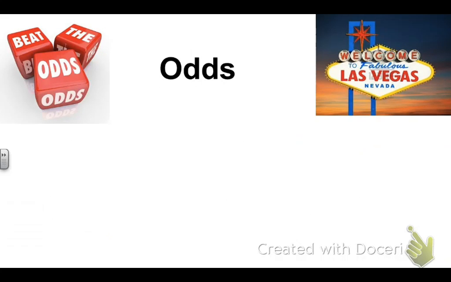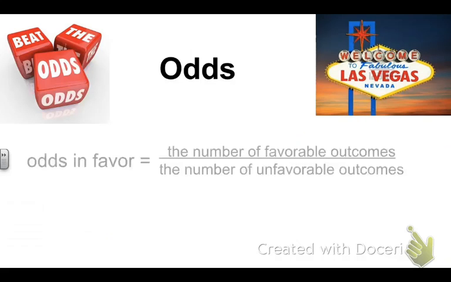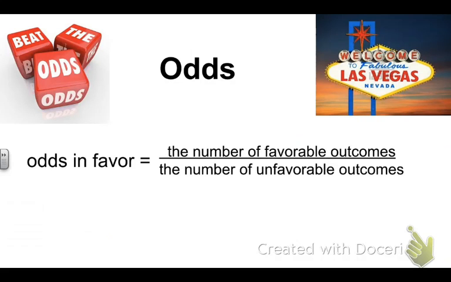Now, odds. Let's be honest, when you're talking about odds, that's probably some type of betting or gambling going on. Right? You're trying to beat the odds to get money. So odds in favor, that's when you have the number of favorable outcomes over the number of unfavorable outcomes. This is different than probability. So I'm just going to stick with the dice example.